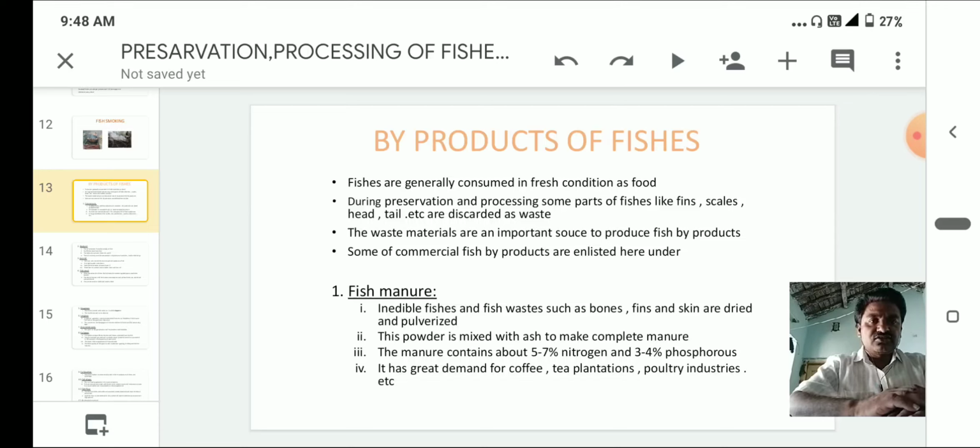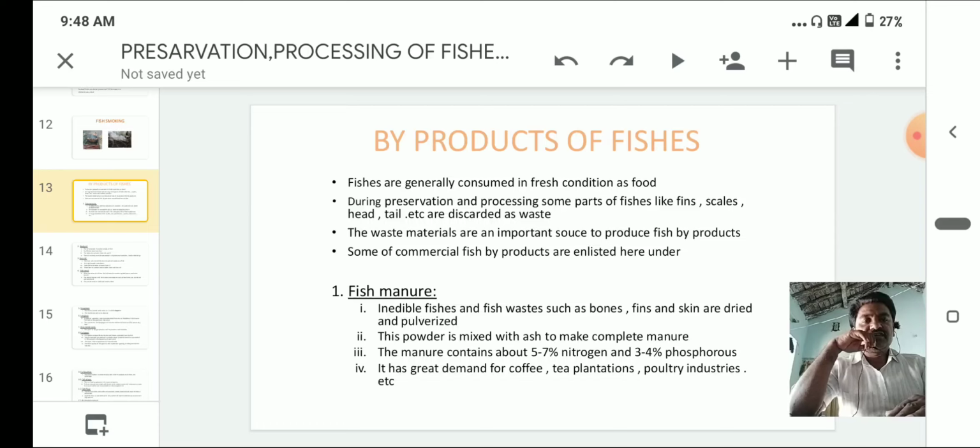Fishes are generally consumed in fresh condition as food. During preservation and processing, some parts of fishes like fins, scales, head, tail, etc. are discarded as waste. The waste materials are an important source to produce fish byproducts.